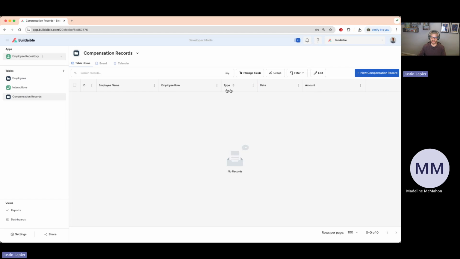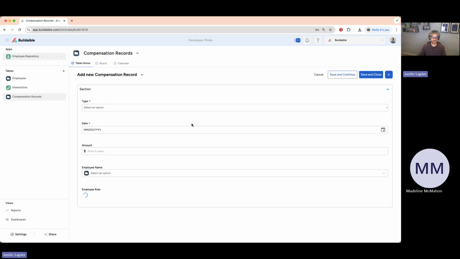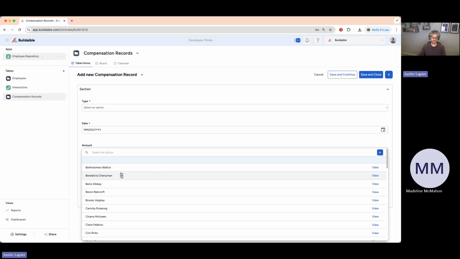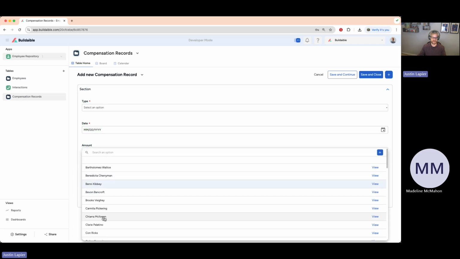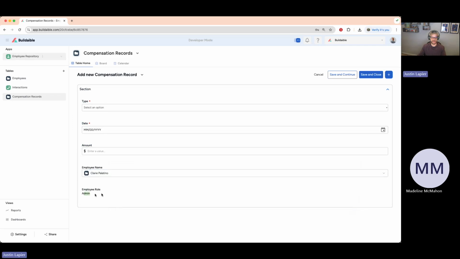Just make these columns a little smaller. That's one thing we implemented recently. If you make these columns smaller, it will stay that size after you've done that. So I'll make those smaller. Okay, so we're going to import some data in, but if I were to just hit new compensation record here, you can see how the table's laid out. And again, if I choose Benny here, it's going to pull down Benny's role as an executive. If I choose Clary, Clary is an admin. So that's how the link a record field right here works and how the lookup field works.